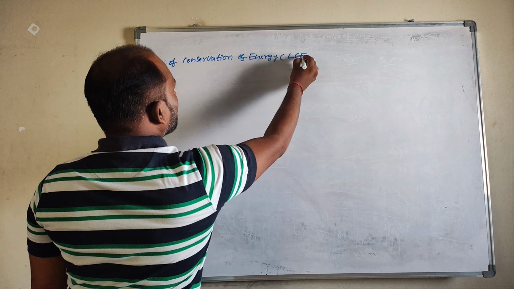So what does it mean? The potential energy is converted into kinetic energy. How much is converted? 40 joules of energy is converted. What is the potential energy? 40 joules of energy. I hope you have understood. This is 40 joules of energy, and the other one is also 40 joules of energy. Both energies are 40 joules.